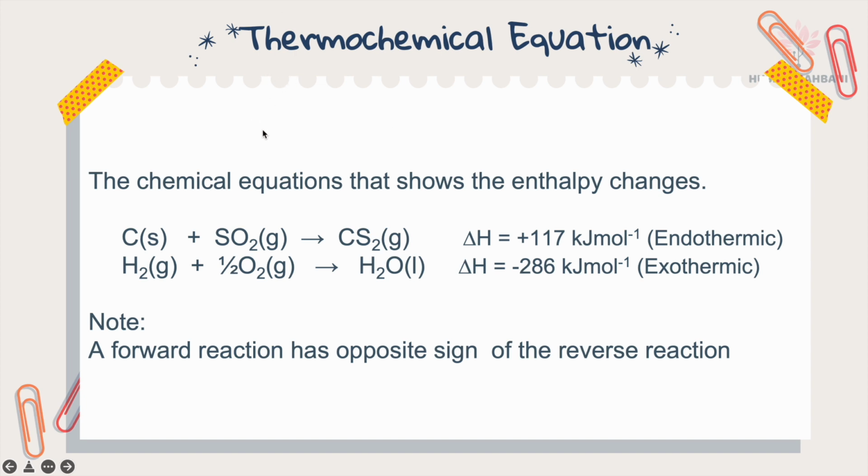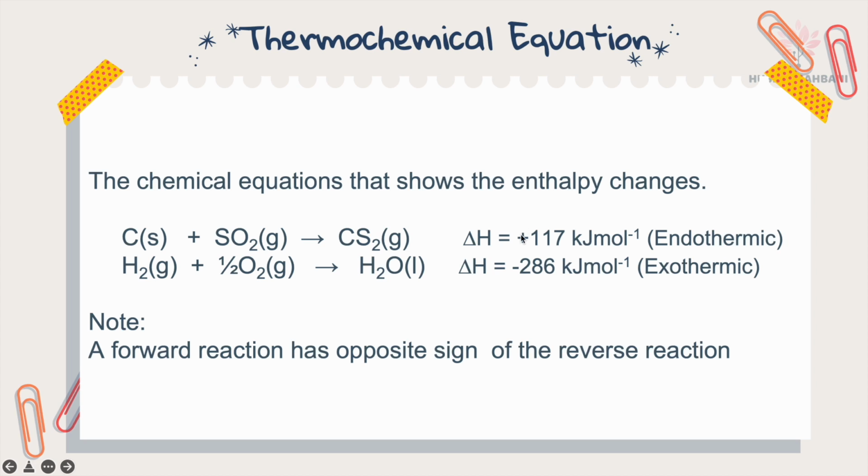Thermochemical equation: a chemical equation that shows the enthalpy change. Here, this is an endothermic reaction, because delta H is positive, meaning the product enthalpy is more than the reactant enthalpy.